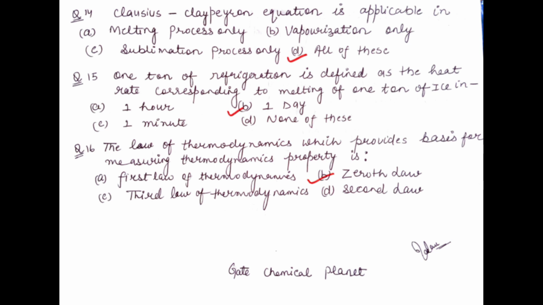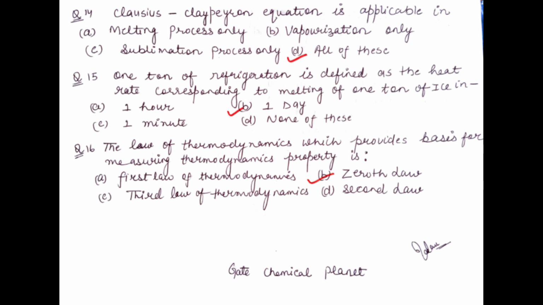The options are 1 hour, 1 day, 1 minute, or none of these. The correct option is 1 day, which means 24 hours.